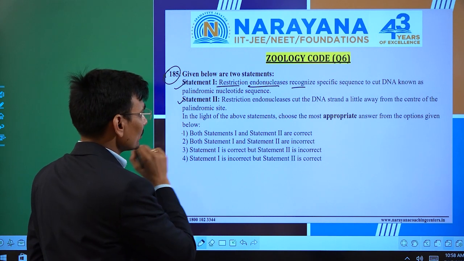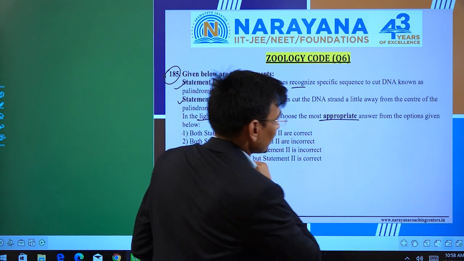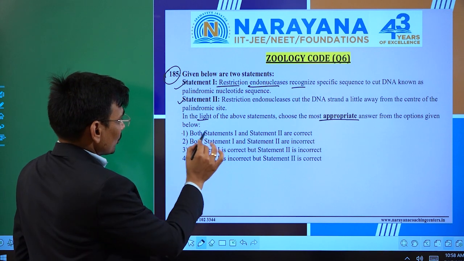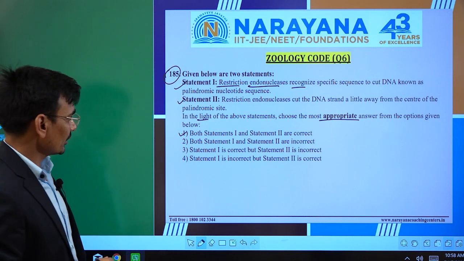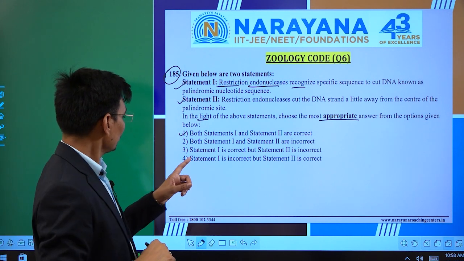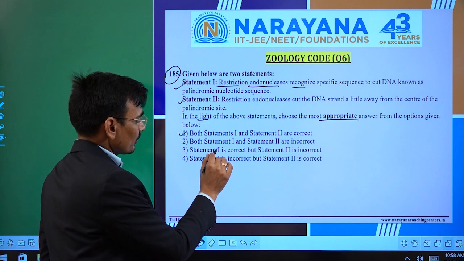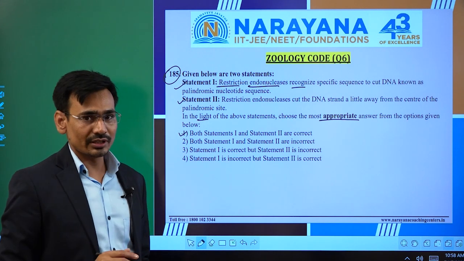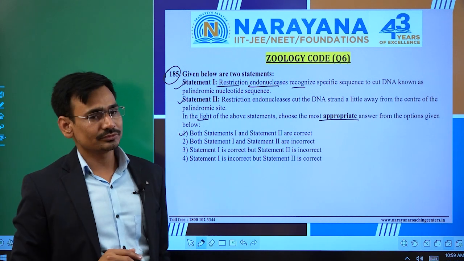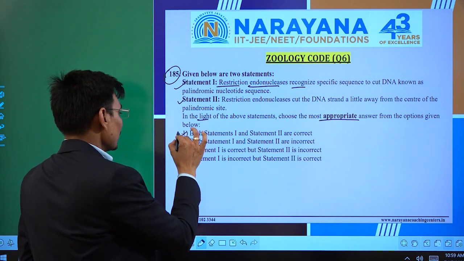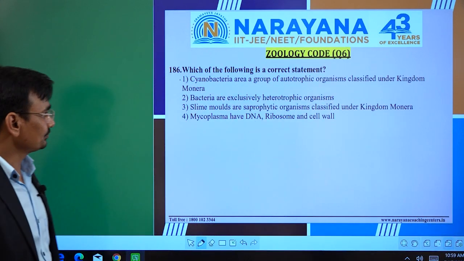In that case, let's see what the question is asking. In the light of the above statements, choose the most appropriate answer. Okay. So both statement 1 and statement 2 are correct. Obviously, we have just found out that both the statements are correct. But you need to check the other options as well. Both statement 1 and statement 2 are incorrect. So we know it's not the answer. Statement first is correct, but statement second is incorrect. It's also not our answer. Statement 1 is incorrect, but statement second is correct. Okay, that is also not our answer. Obviously, we will stick to this one only. Okay, got it. Let's move to the next question.